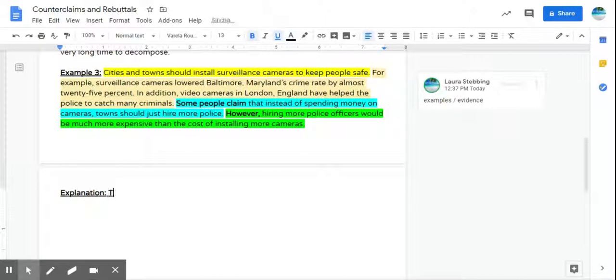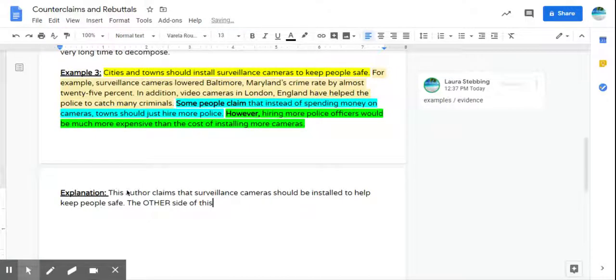For our explanation, I'm going to say, oops, turn off this. This author claims that surveillance cameras should be installed to help keep people safe. The other side of this argument is that the money would be better spent on hiring more police officers.